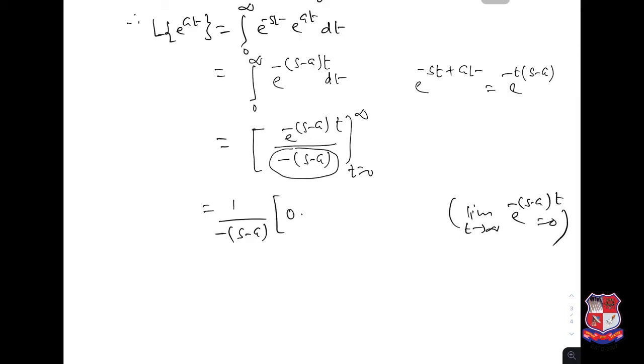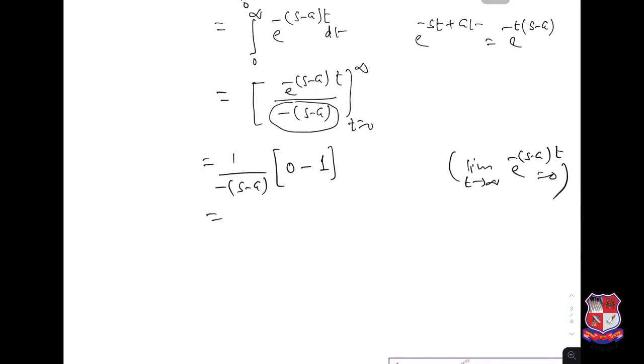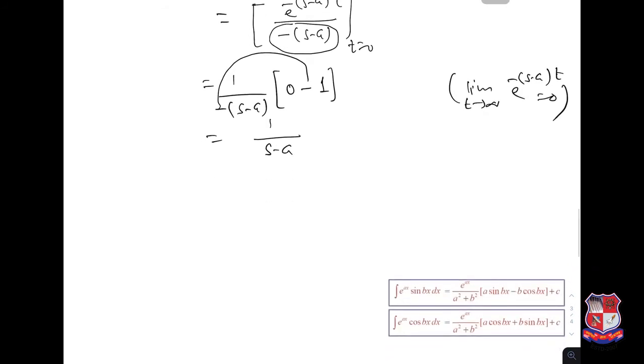So this part is 0. Minus, when you take t equal to 0, e power 0 is nothing but 1. So that is equal to 1 over s minus a. So Laplace transformation of e power at is equal to 1 over s minus a.